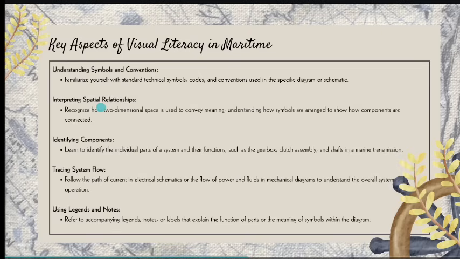Another one is interpreting the spatial relationships. You need to recognize how two-dimensional space is used to convey meaning, understanding how the symbols are arranged to show how components are connected.